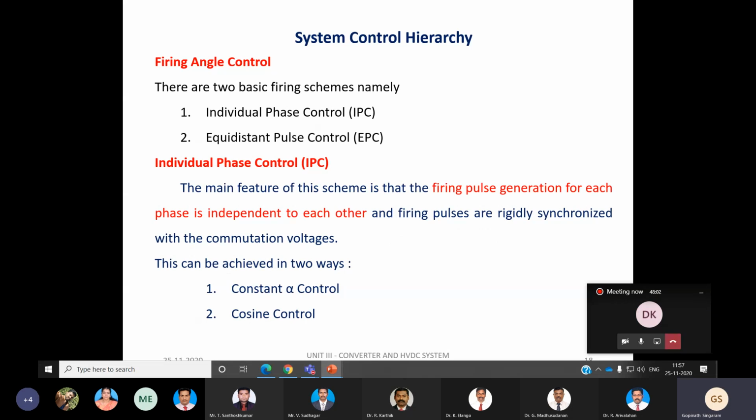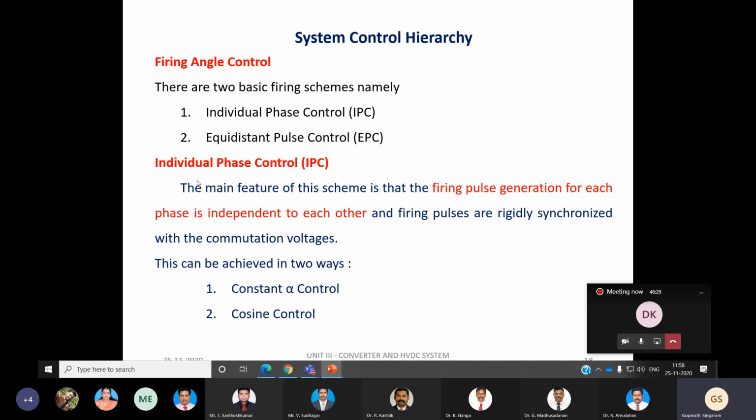In addition to that, we have several basic firing schemes. Under the firing angle control, we have two basic firing schemes. One is called individual phase control, and another one is equidistant pulse control. Under individual phase control, as the name implies, we generate the firing pulse for each phase independent of each other. That's why we give the name individual phase control.